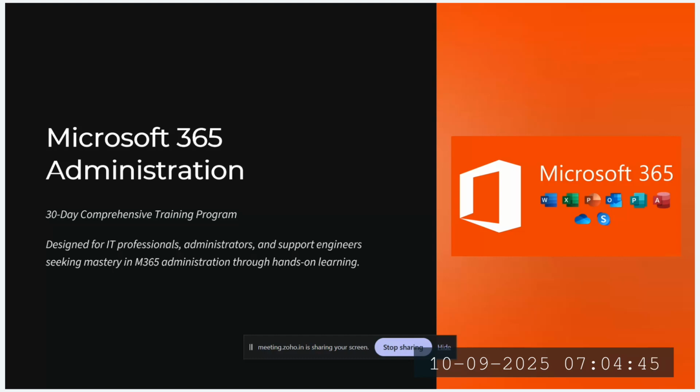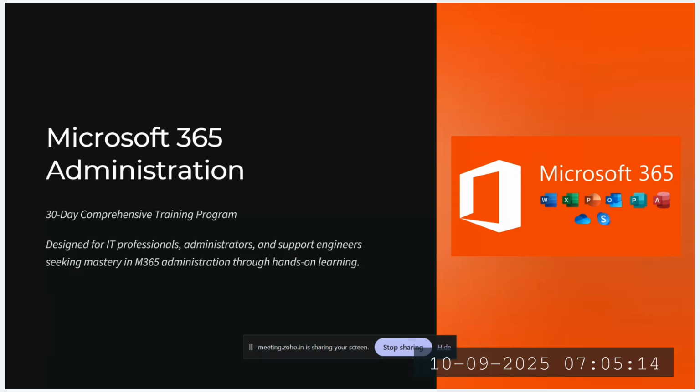We will be mostly dealing with their email services and other collaboration services like SharePoint, OneDrive, and Teams as well. This will all be tailored towards the enterprise setting, wherein we would get hands-on and mirror how this technology is being used at the enterprise level within different organizations.